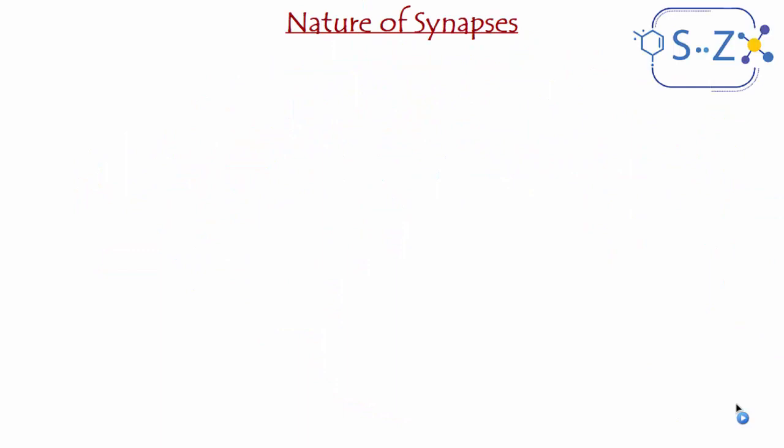Another criterion to classify synapses is by their function. What do they do? How is their effect? Here we're calling them the nature of synapses, but technically it's the same thing. Nature and type don't differ. We are talking about different criteria for classification. Let's talk about the first type of synapse, the first nature.